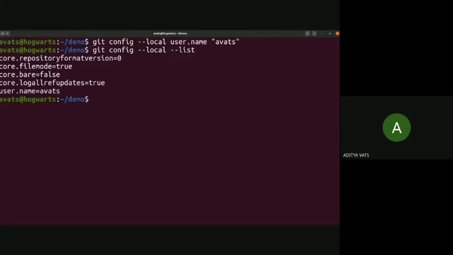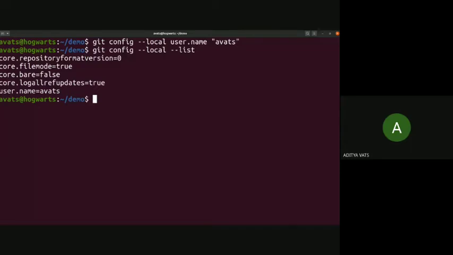Locally I'm putting a username, and you can see the settings here with --list. So right now these are the settings. You can set your editor and other things, but basically these are important for setting your username and email if you are using remotes. So this is for me.